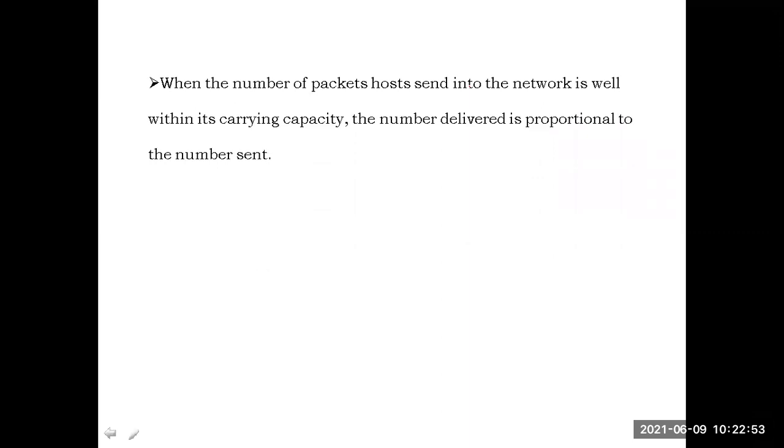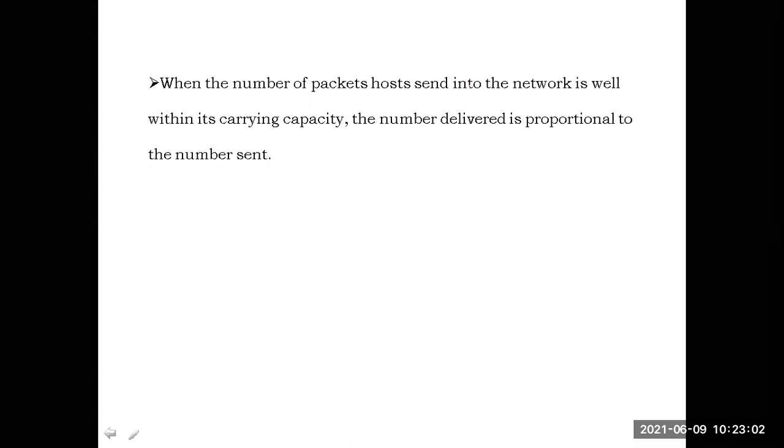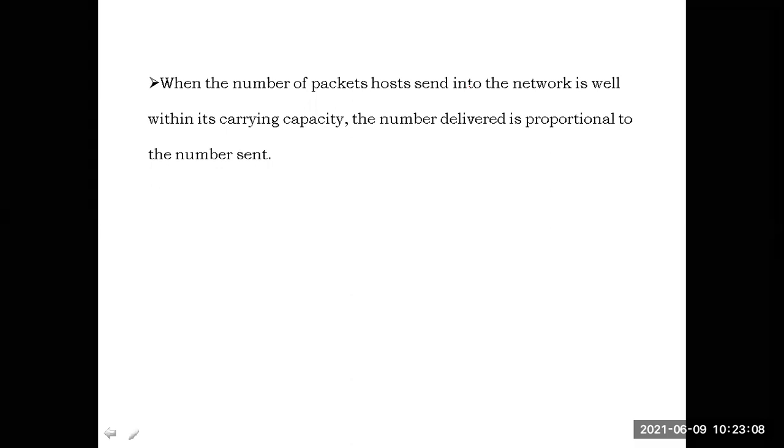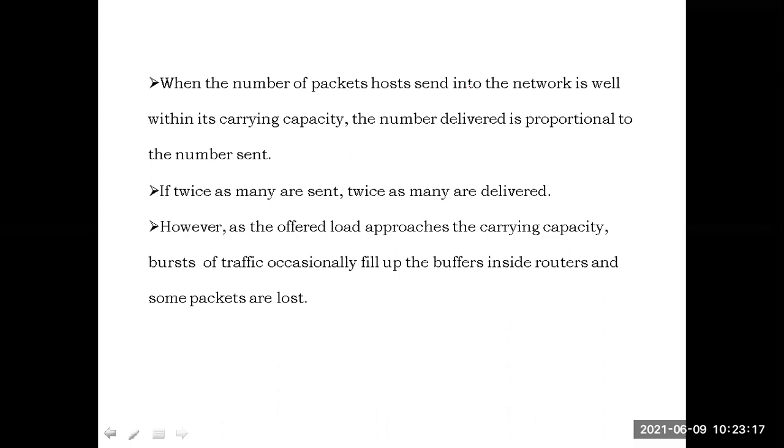See the points about the diagram. When the number of packets supposed to be sent into the network is well within its carrying capacity, the number delivered is proportional to the number sent. Whenever the number of packets released into the network is within the carrying capacity, the number delivered is proportional to the number sent. If twice as many are sent, twice as many are delivered.